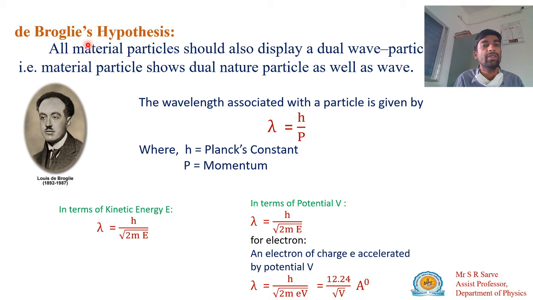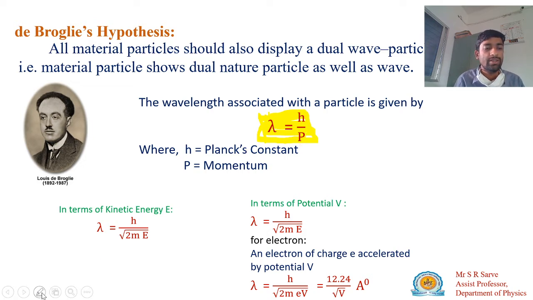According to de Broglie's hypothesis, lambda is the wavelength associated with the particle, given by lambda equals h divided by p, where p stands for momentum and h stands for Planck's constant. So the wavelength associated with any particle is given by this relation, lambda equals h divided by p. That is the important relation.